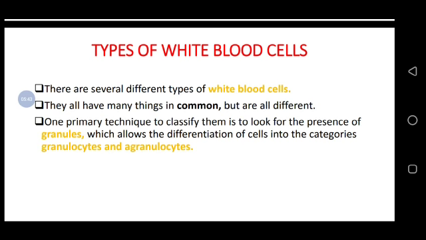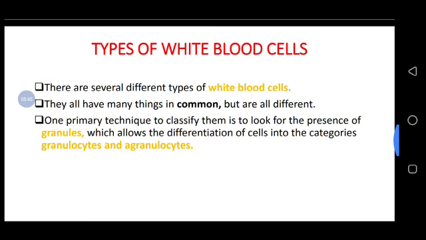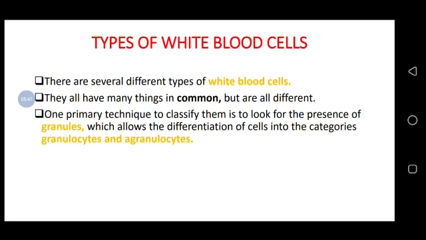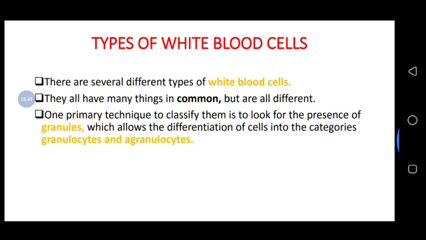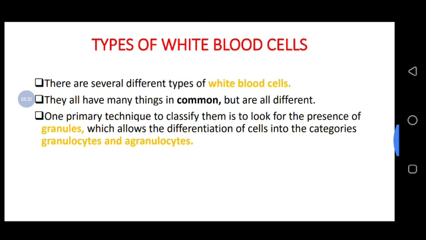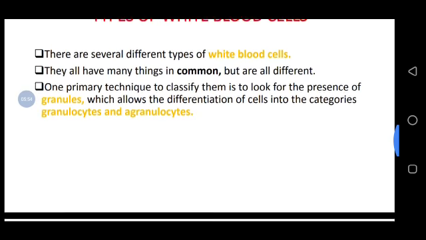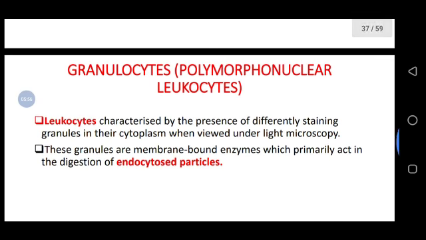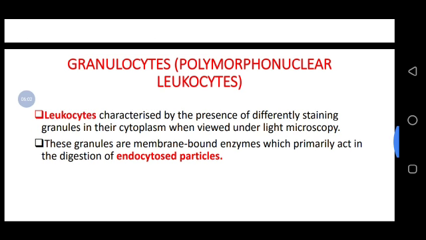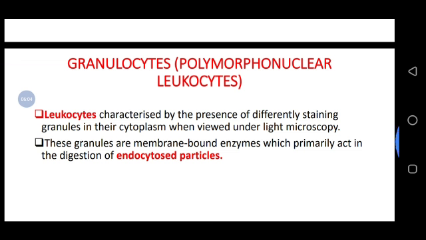So a white blood cell which has no granules, in another way has no nuclear, is called an agranulocyte. But a white blood cell which has granules or nucleus we call a granulocyte, meaning polymorphonuclear leukocytes.